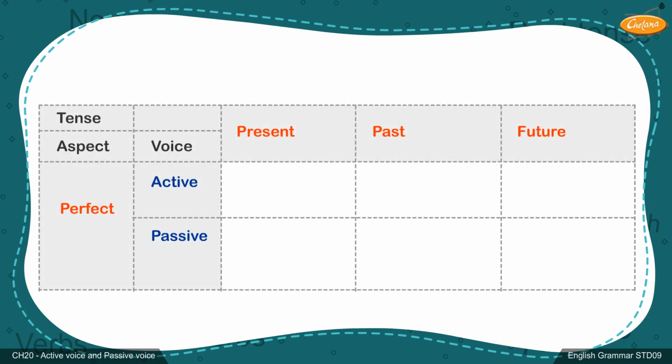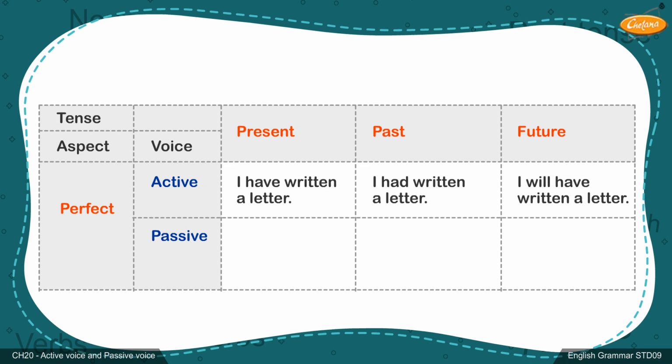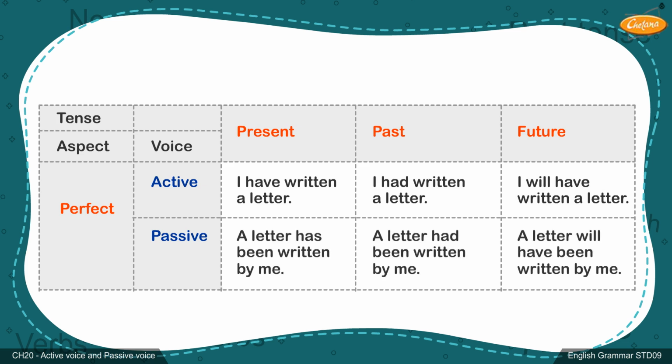In the present perfect tense, past perfect tense and future perfect tense, sentences in the active voice use the verb in the form of to have plus past participle. And in the passive voice, use the verb in the form of to have plus been plus past participle.